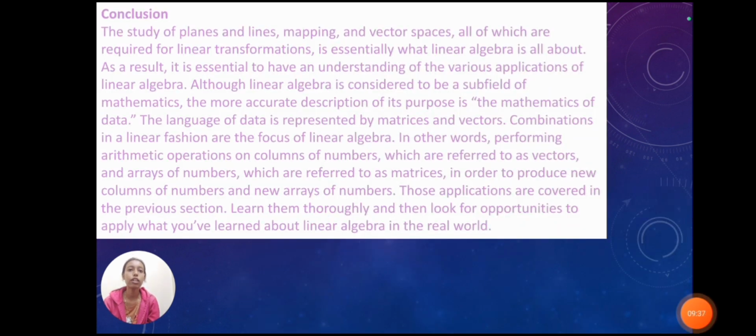Conclusion: the study of planes and lines, mapping, and vector spaces, all of which are required for linear transformation, is essentially what linear algebra is all about. As a result, it is essential to have an understanding of various applications of linear algebra. Although linear algebra is considered to be a subfield of mathematics, the more accurate description of its purpose is the mathematics of data.